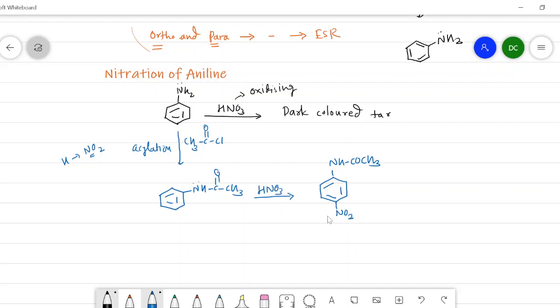Hydrogen from this position is replaced by the NO2 group, and in the next step again we have to carry out the hydrolysis of this NHCOCH3 group. That's why it is going to convert into the NH2. So the hydrolysis is the last step where we will deprotect the amino group and we will get NH2 and here a NO2. In this way, indirect nitration of aniline is carried out to give para-nitroaniline as a product. Now we will see the bromination of aniline.